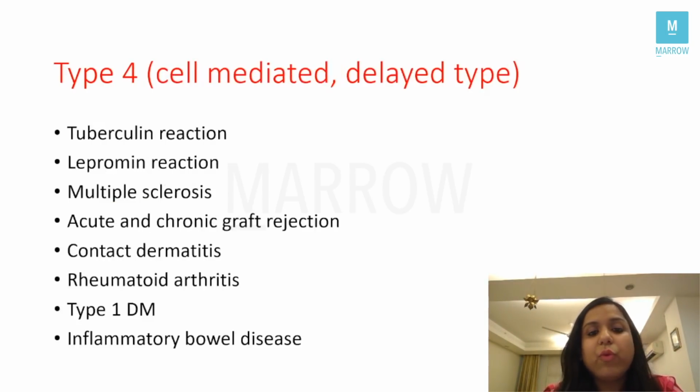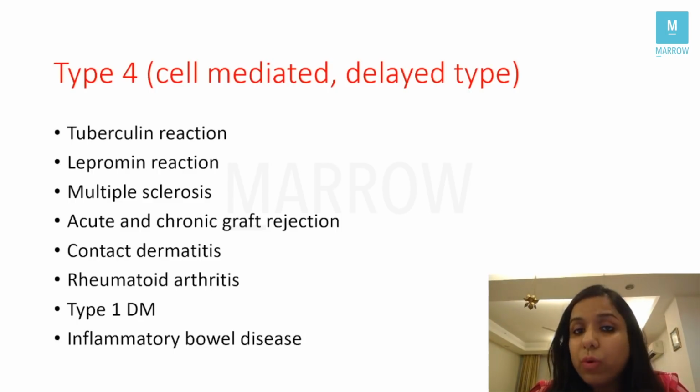Last is type 4 hypersensitivity, which is also called cell-mediated or delayed type. What are the examples? Tuberculin reaction, lepromin reaction, multiple sclerosis, acute and chronic graft rejection. Hyperacute graft rejection is type 2 because it is antibody mediated, whereas acute and chronic graft rejection are usually type 4. Contact dermatitis, type 4.